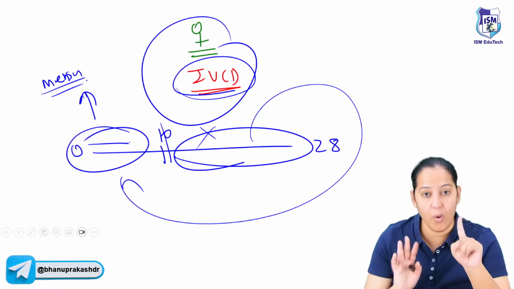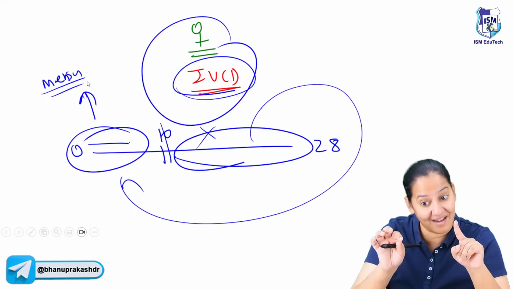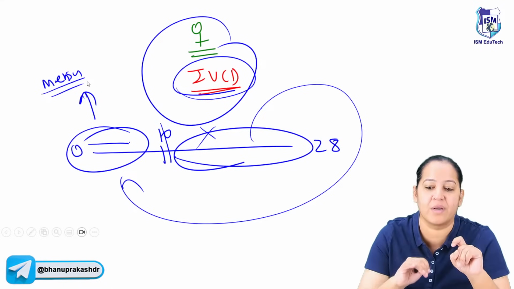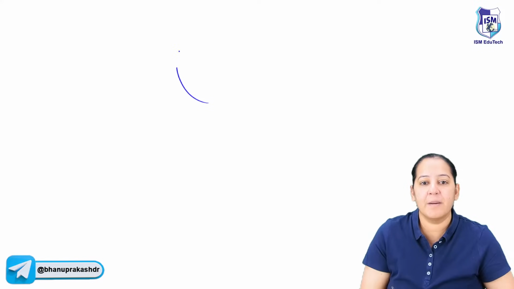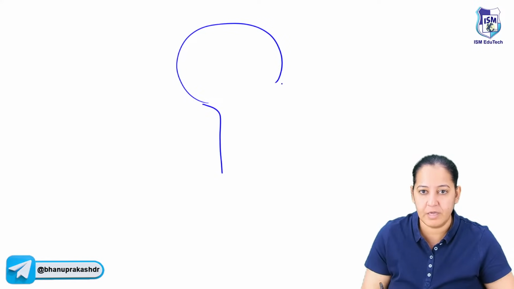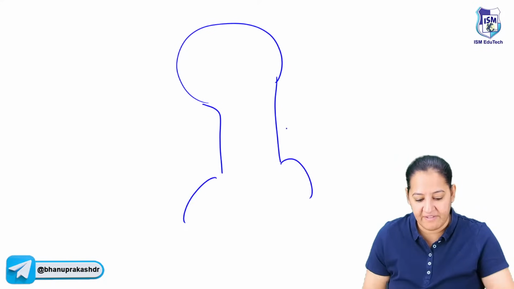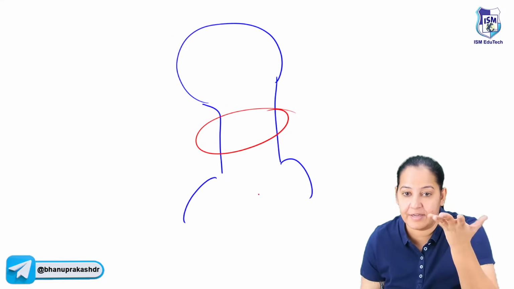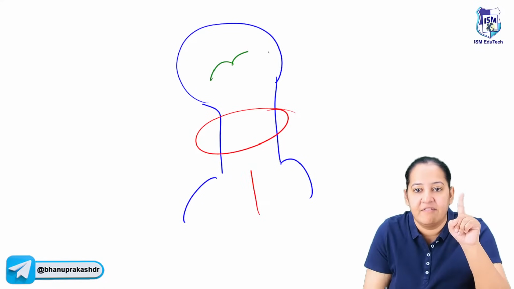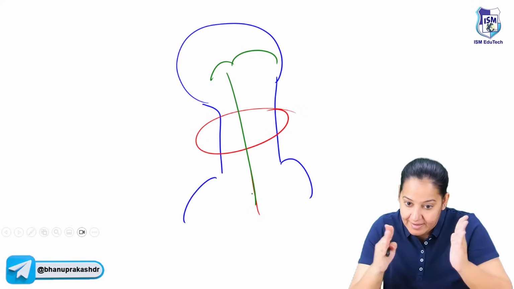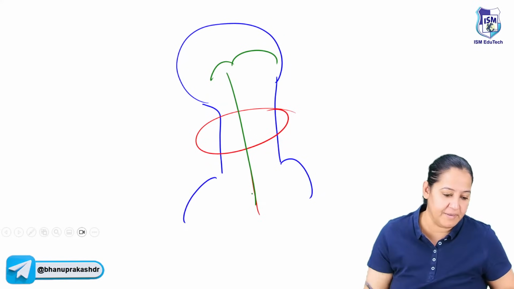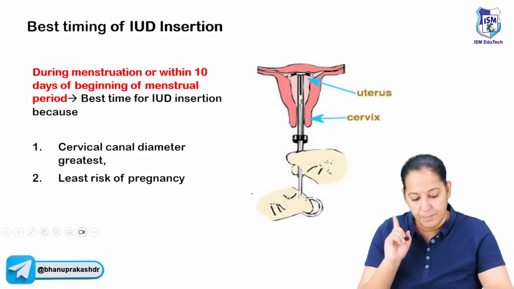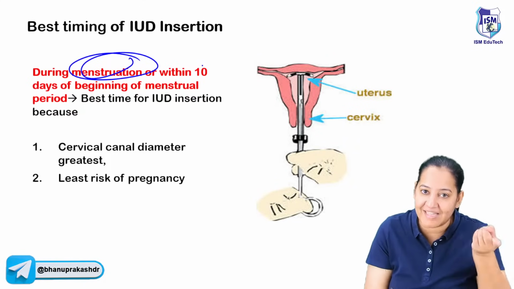Number one, you are safe that you are inserting IUCD in a lady who is not pregnant, because she is menstruating. It is a proof that she is not pregnant. This is the reason. And number two, when the lady is menstruating, the cervical canal is a little bit dilated, so insertion is a little bit easier. When you are inserting it, you want the cervical canal to be dilated. Say yes if you got it. So best time is during menstruation, maximum up to 10 days.